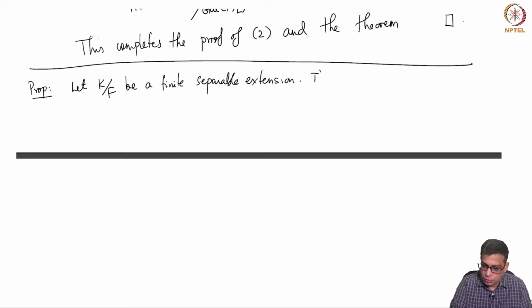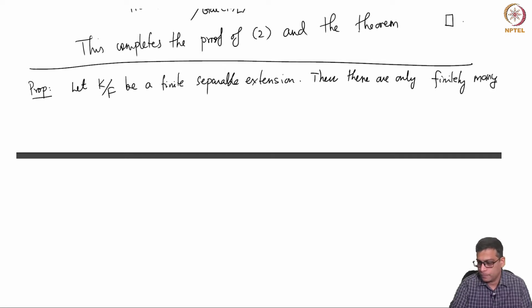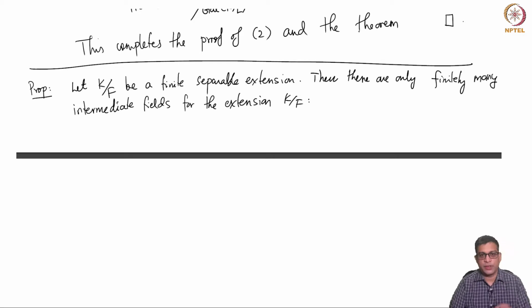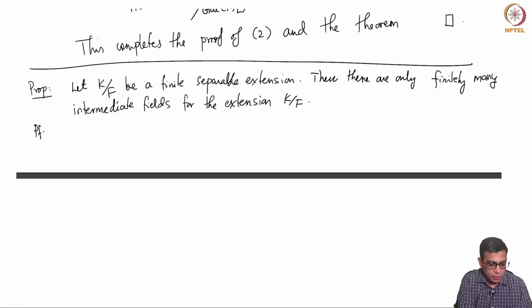Then there are only finitely many intermediate fields for the extension K over F. So, that means there are only finitely many fields L that live between K and F, and the proof is rather simple.